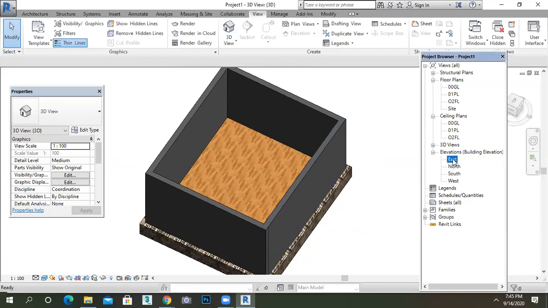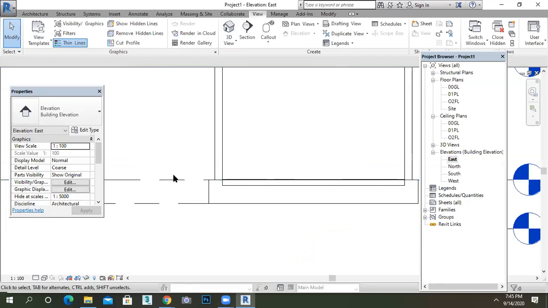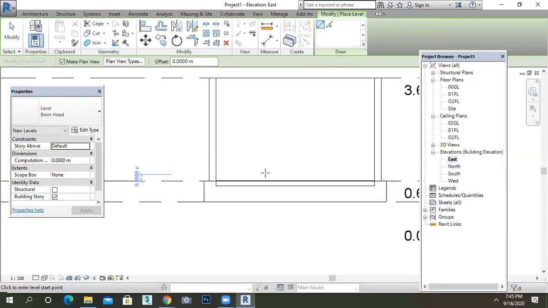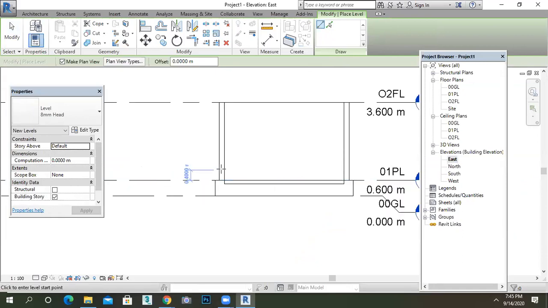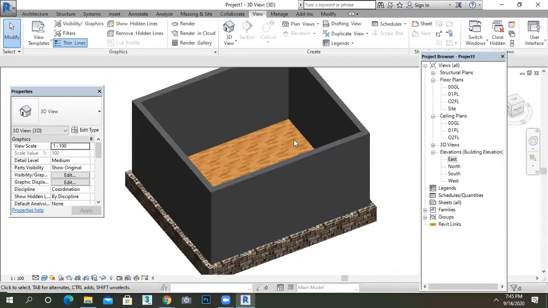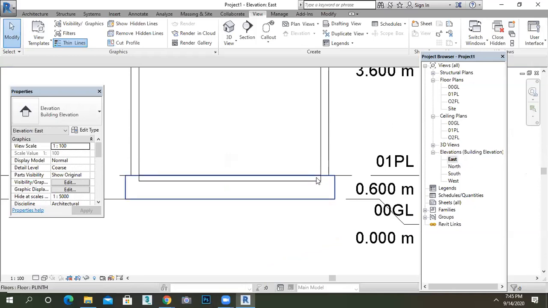Or else one more method is there. You have to create one more level for the floor also. Go to the level, okay, 0.15, add your floor level. In that floor level, you have to add your floor, okay. So from where it ends, from that point, you have to start your wall. Getting it now, guys? If not, then I will tell you how. Either you can follow this method, give the particular offset, or else you can create a separate level for your floor level.